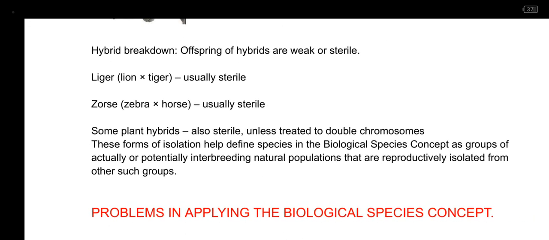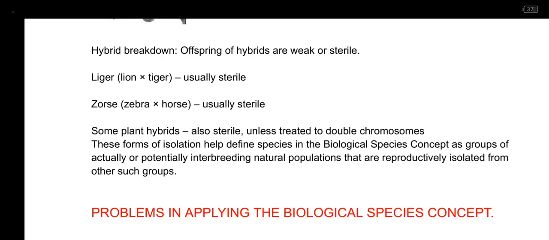So now, the problem is, what if you're talking about organisms that clone, or rather that form their offsprings through asexual reproduction? So there, the biological species concept cannot apply, because it is only one parent that is forming the organisms.